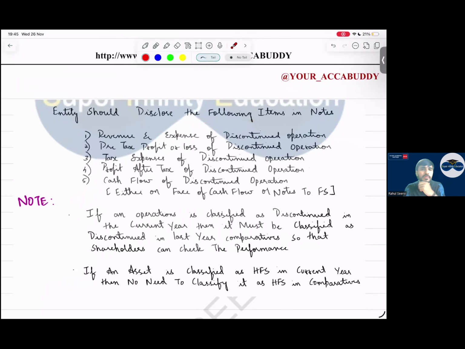What are the disclosures we will give? Revenue and expense for the discontinued operation. What is the pre-tax profit or loss? Tax expenses of the discontinued operation. Profit after tax of discontinued operation. Cash flow of discontinued operation. All these are the detailed calculations which we provide in notes to accounts.